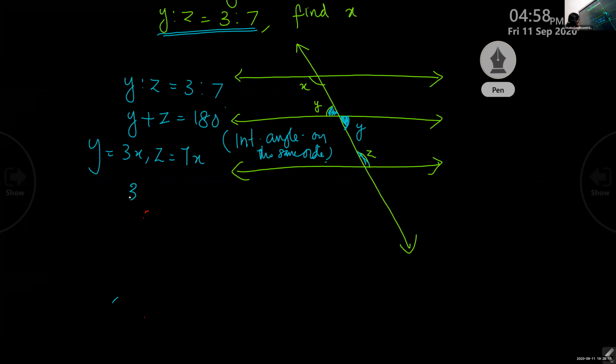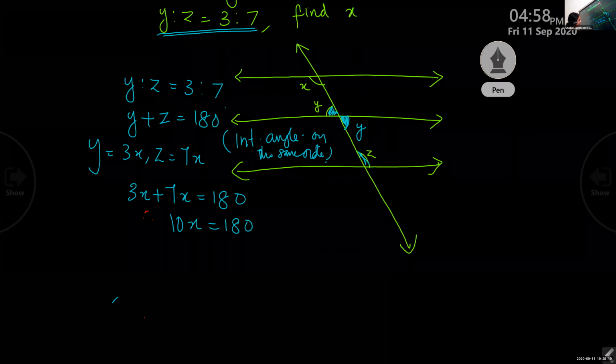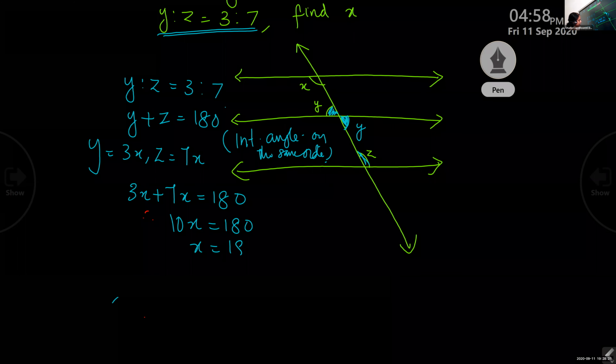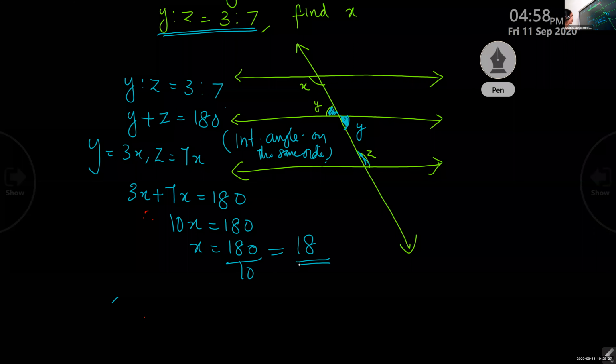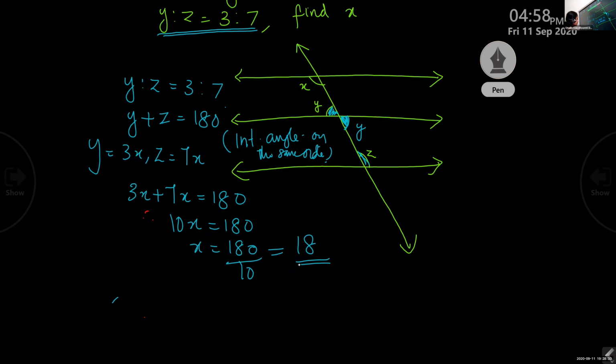That is 3x plus 7x equal to 180. 10x equal to 180. X equal to 180 by 10, equal to 18. Now 3x equal to 3 into 18.